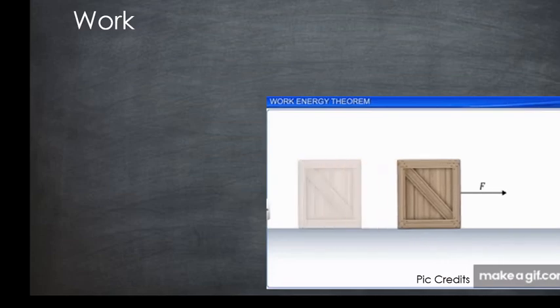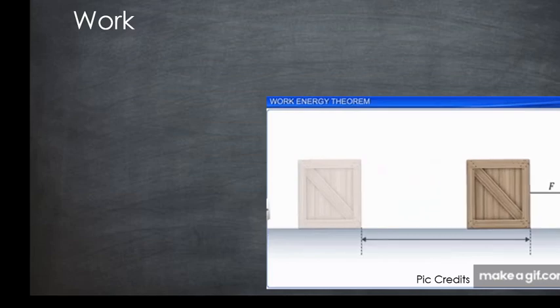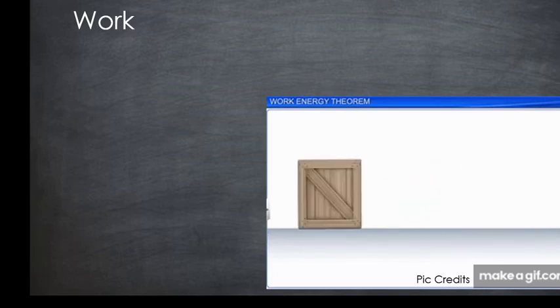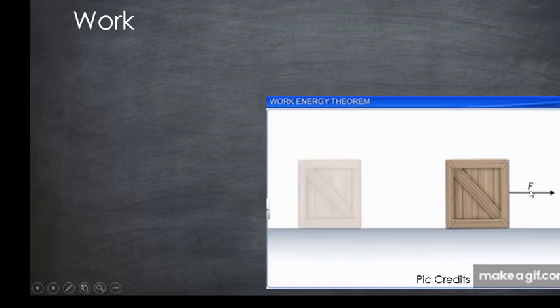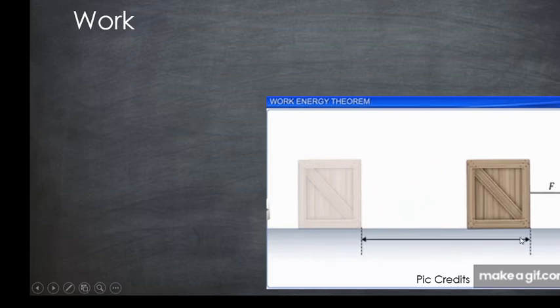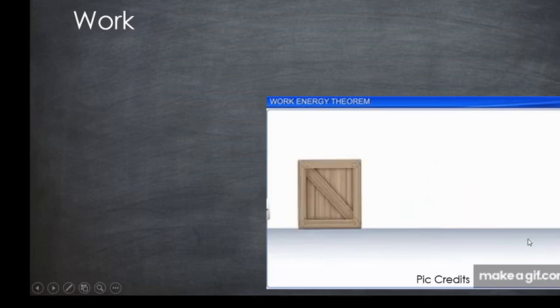Now, let us see first the definition for work. Work is said to be done when some force F is acting on a body and the body moves through a distance of S or D, whatever it is.